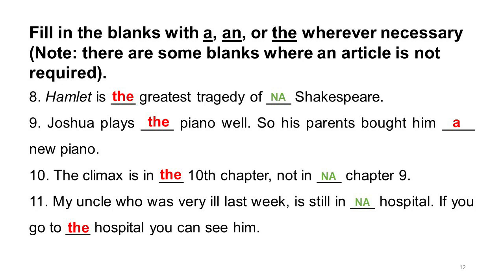We do not say students went to the school. But if their parents visit school, then the sentence would be something like the parents visited the school. So if somebody has been admitted in a hospital, we say he is in hospital. But if we go to see that person, then we say we went to the hospital, right? So that's the explanation for why in some sentences we do not use article, even though it feels like there must be an article.